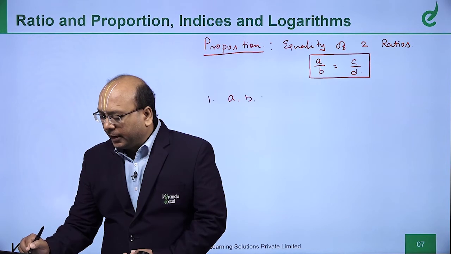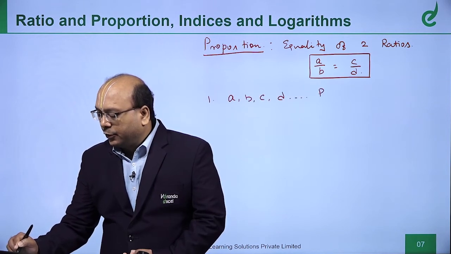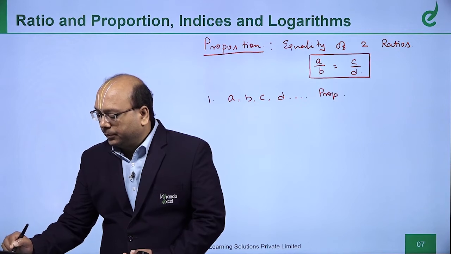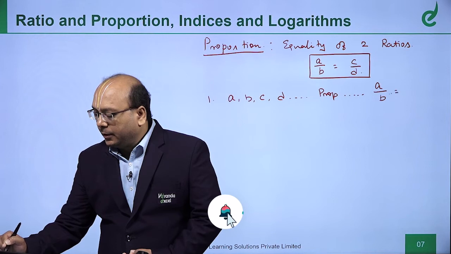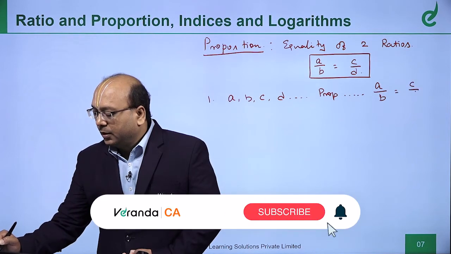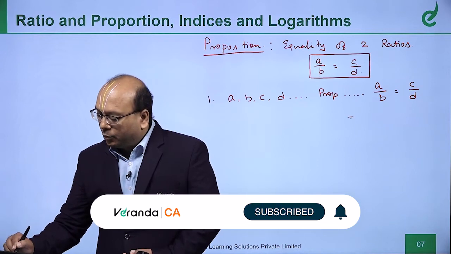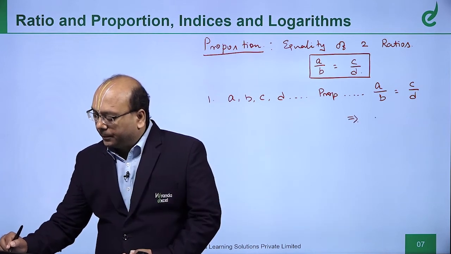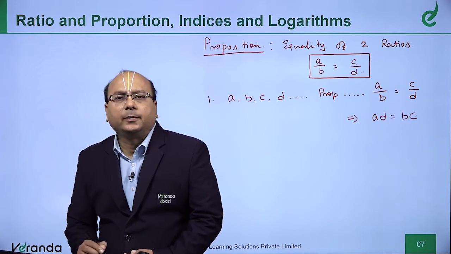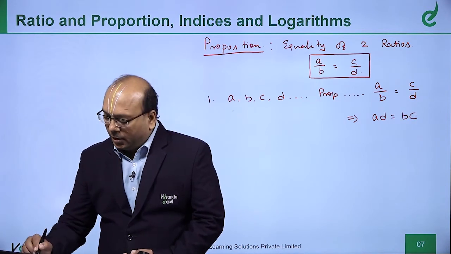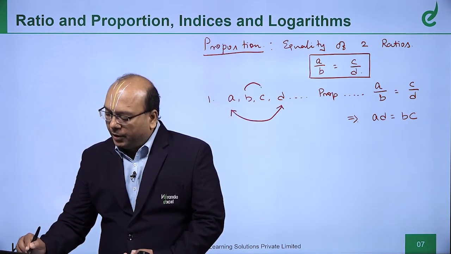Four quantities A, B, C, D are said to be in proportion when A by B is equal to C by D. When you do the cross multiplication, what you get? AD is equal to BC. A into D is equal to B into C.